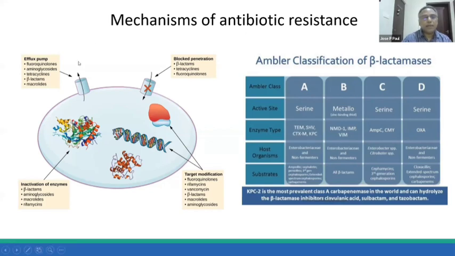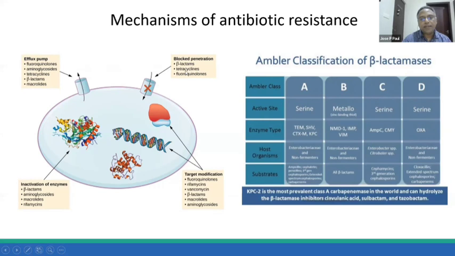So what are the general mechanisms of antibiotic resistance? One is efflux pump. This means that the antibiotic reaches a bacterial cell. However, the bacteria push out the drug by means of efflux pumps. And these efflux pumps actually require zinc and magnesium ions for their proper functioning. This is important. So these efflux pumps are important in kicking out fluoroquinolones, aminoglycosides, tetracyclines, beta-lactams, and macrolides.